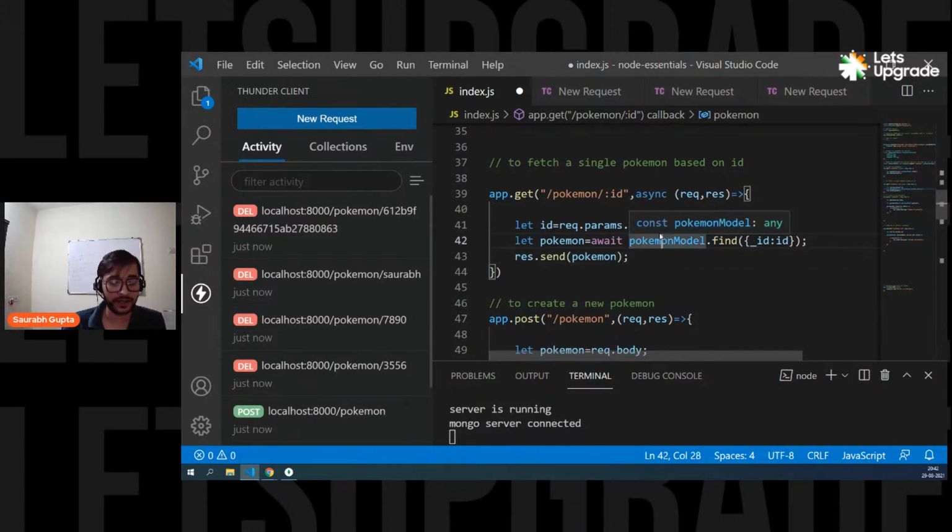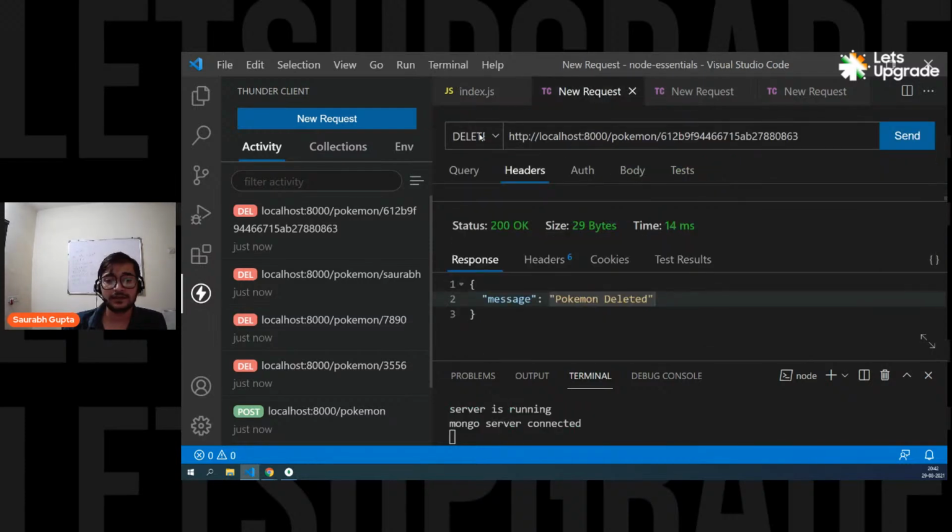Now let's check if it is working, guys. Let's check if it is working. I can go here. Response.send will give HTML file also, right? What does that mean? Yes, in the response, you can send anything. But yes, if you're sending HTML, by default, the response type is JSON.